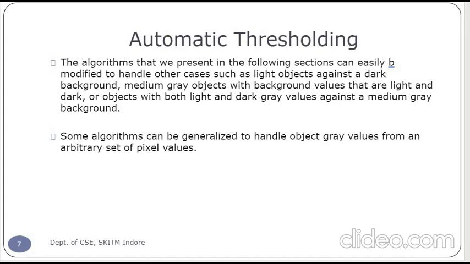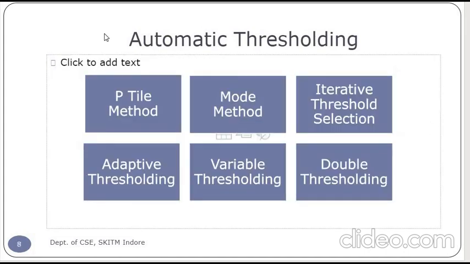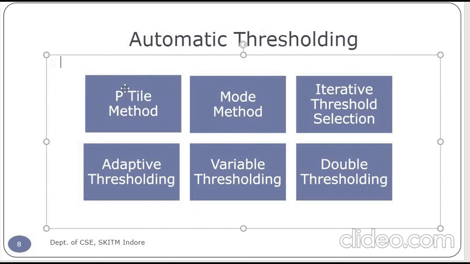For the automatic thresholding, the approaches we use are the p-tile method, mode method, iterative threshold selection method, adaptive thresholding, variable thresholding, and double thresholding. Basically, the purpose of using automatic thresholding is to make the segmentation process more robust, so we get an accurate result out of it.